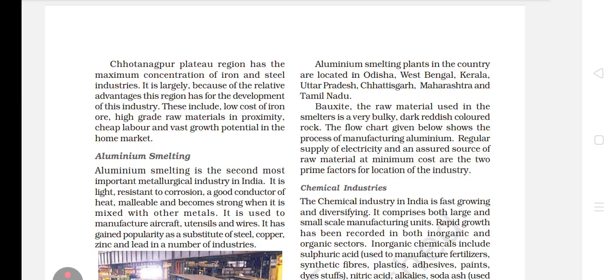See, 4 points they have given you. This is an indication that there can be 5-marker questions. A 5 marker question can be formed from these lines.